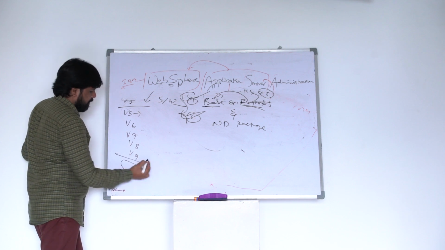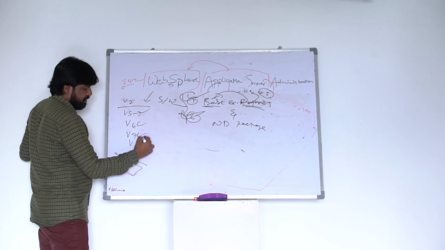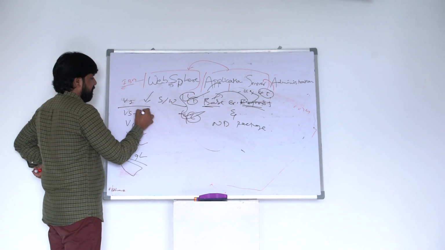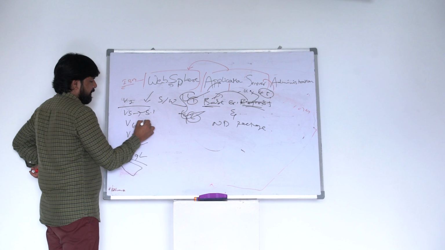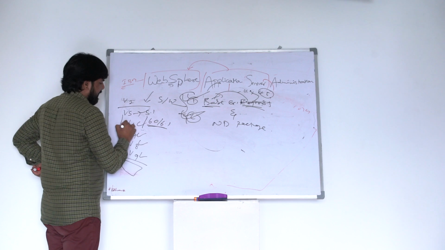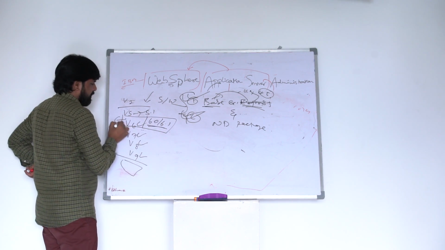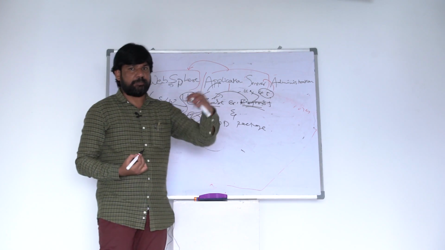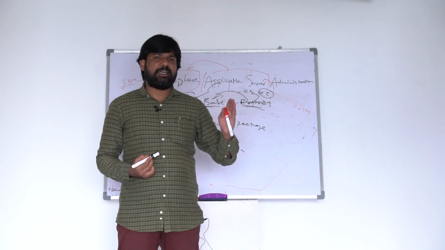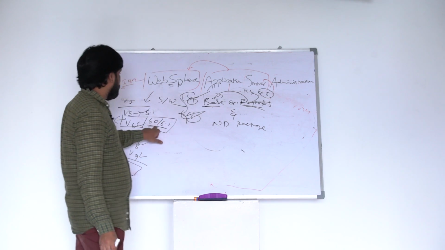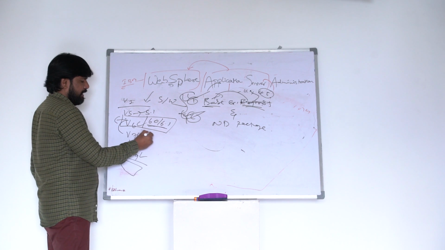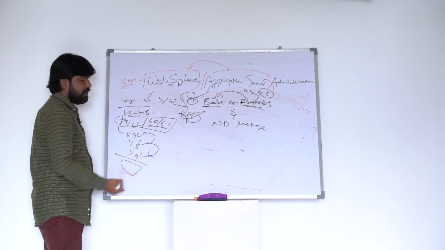But whatever it may be, it is V5, V6, V7, V8 and V9. After V5, 5.1, they released version 6.0 and 6.1, a very grand success version of WebSphere, which made the heights of WebSphere with more security, more comfort for the clients, and it rocks in the market. After that they released version 7, then version 8, and now it is version 9.